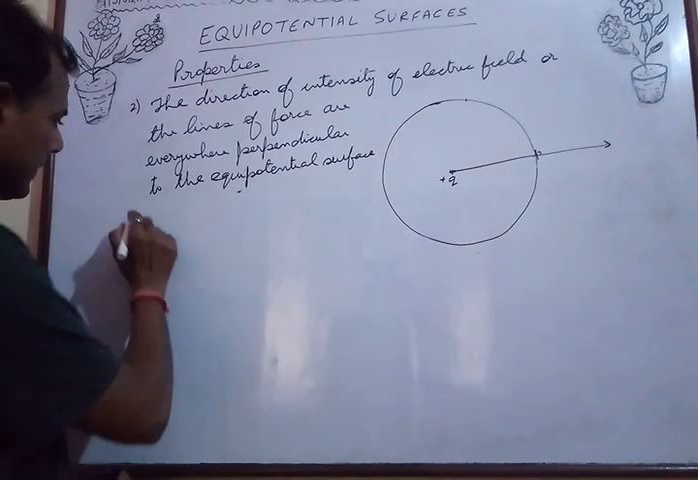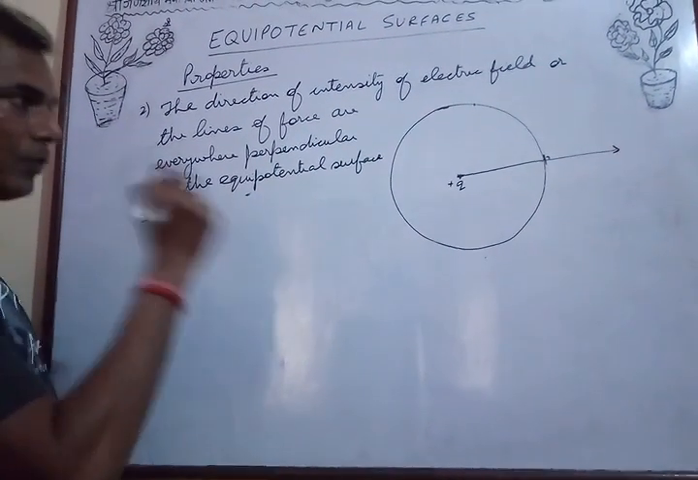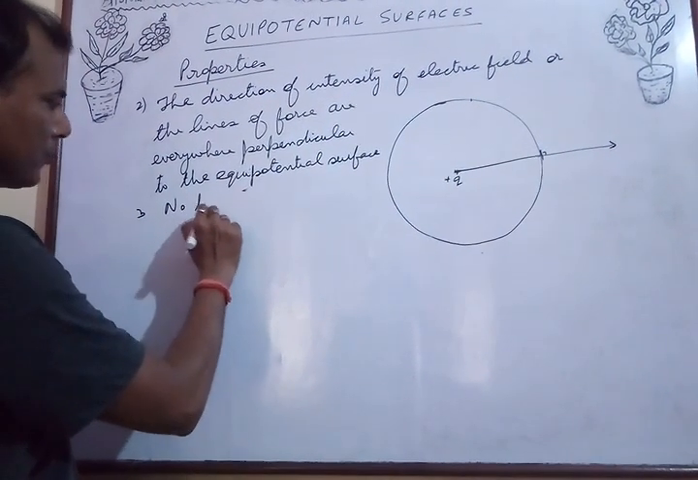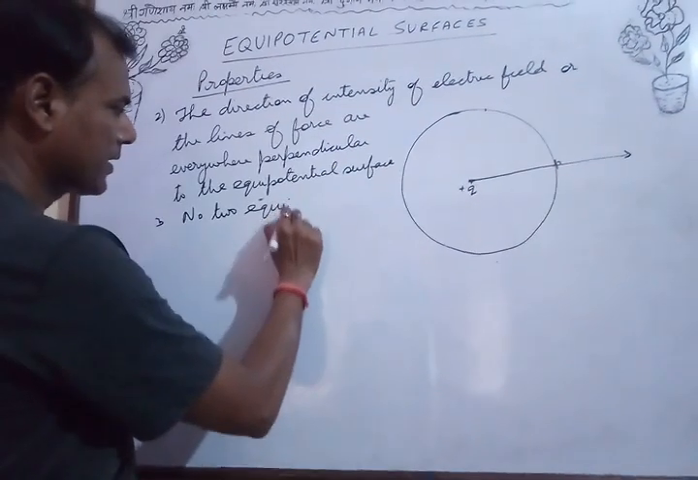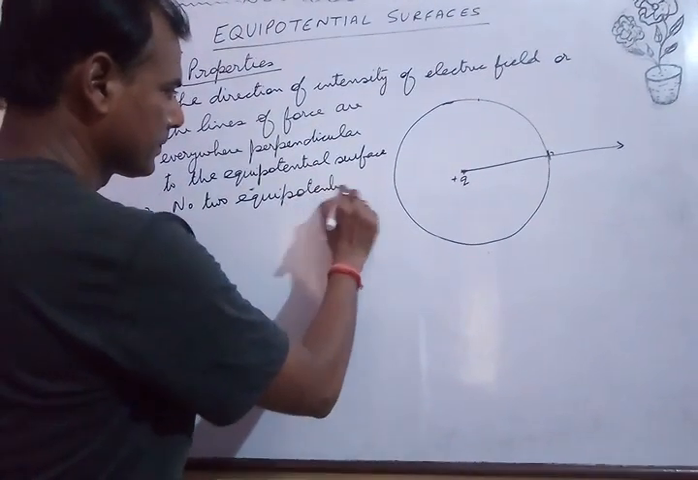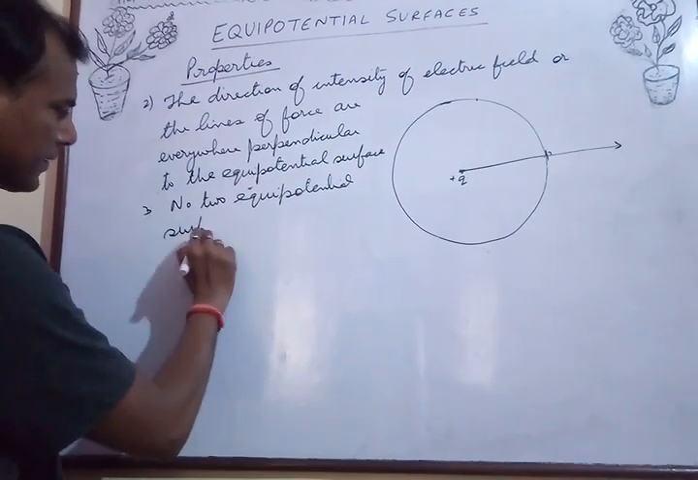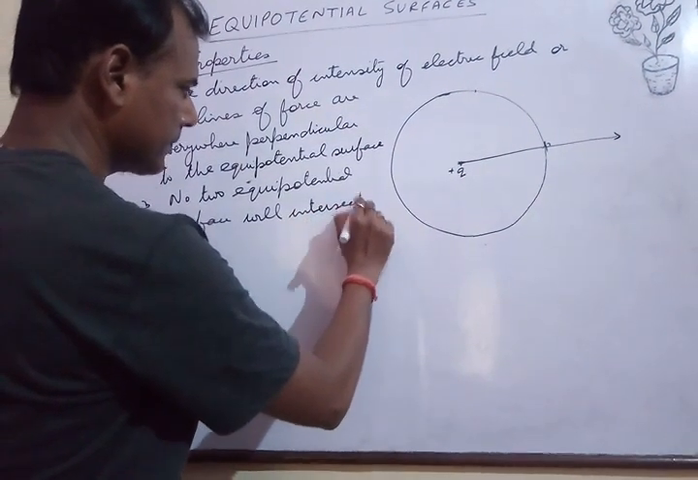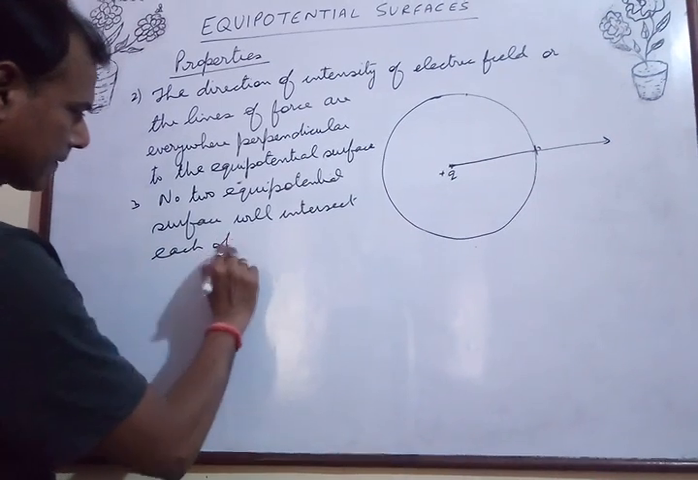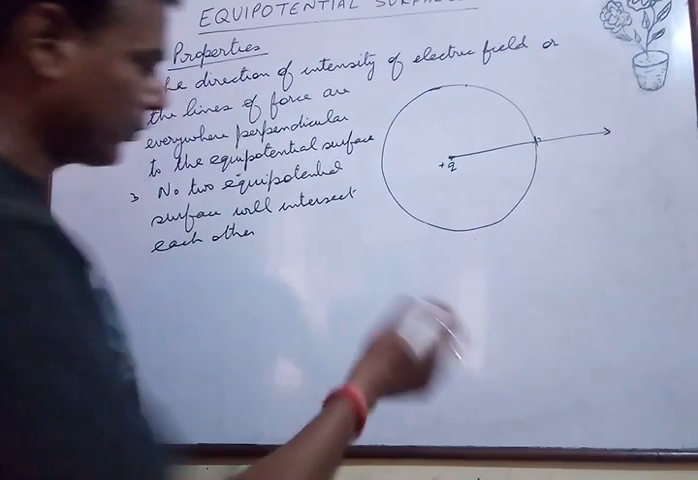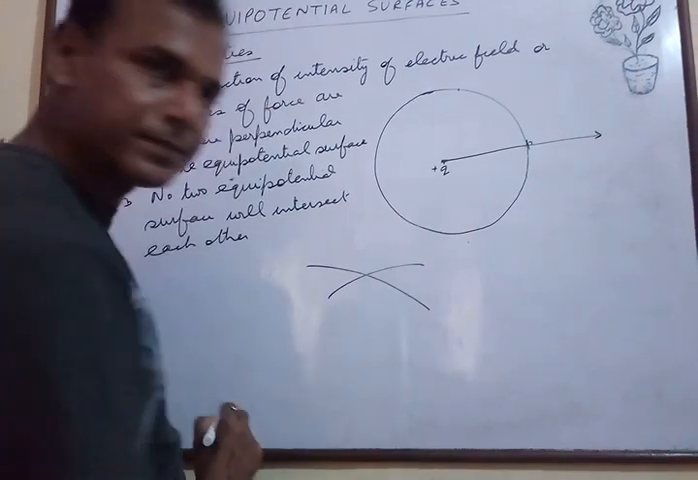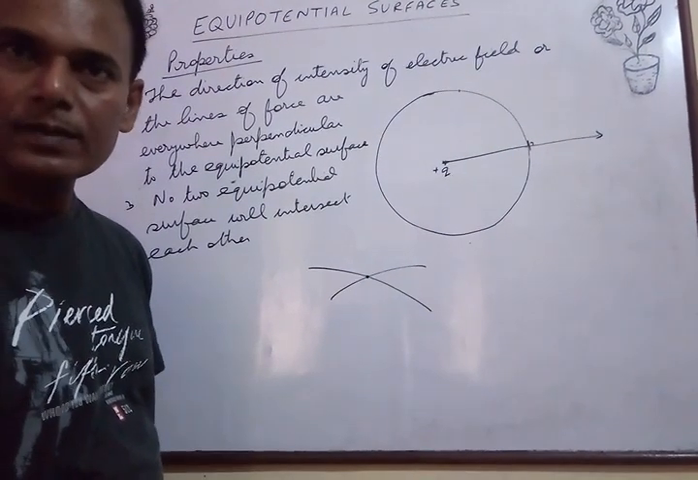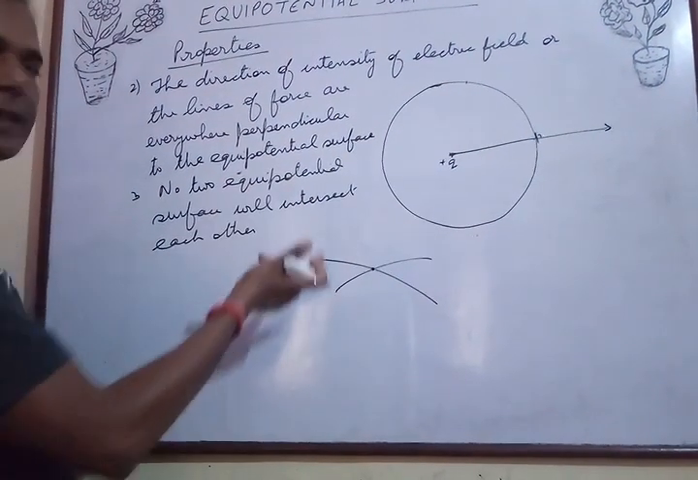Next property: no two equipotential surfaces will intersect each other. Let us see why. Suppose two surfaces intersect each other, then at the point of intersection there will be two directions of electric field, which is not possible. Therefore, no two equipotential surfaces will intersect each other.